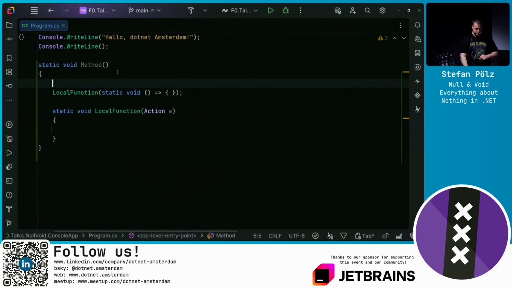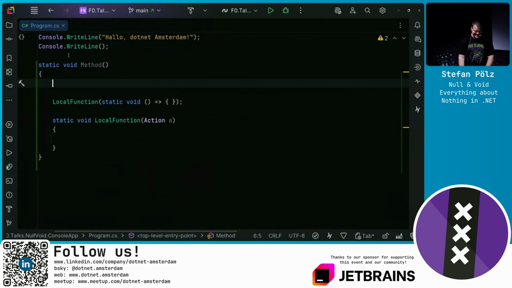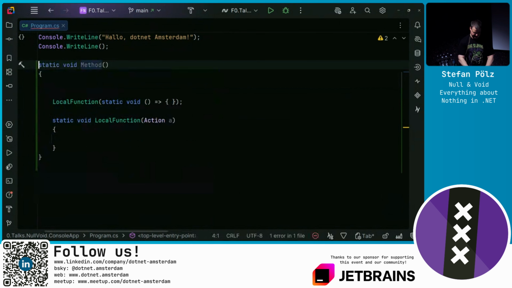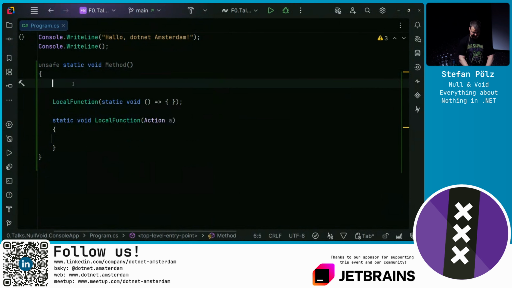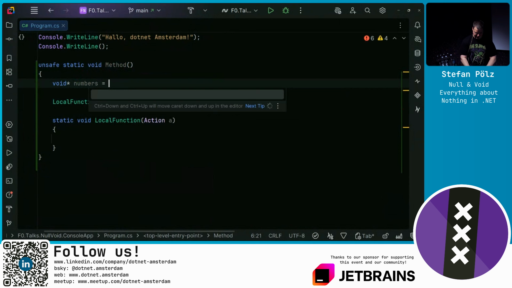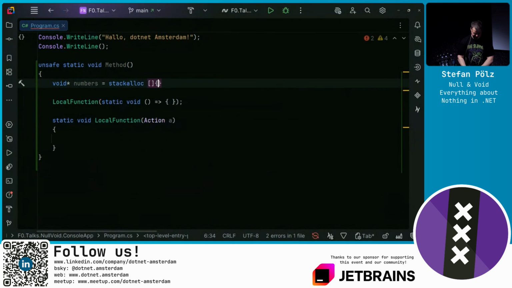And there is another place where we can use void in an unsafe context. We can have void pointers, which is a pointer to an unknown type. It's not a null pointer, it points to something unknown. Well, it can be a null pointer. So let's declare some numbers. Maybe we do a little stack allocation and allocate some numbers.